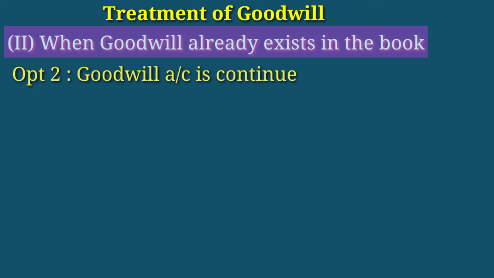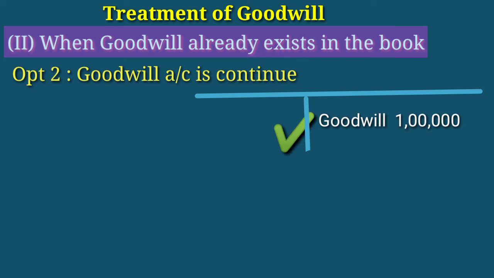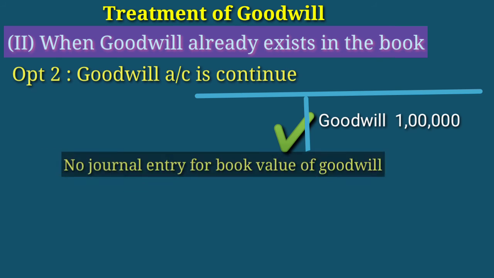The second option is that the goodwill account is continued. If we continue the goodwill account, there is no need to close the goodwill account. So no need to make a journal entry for writing off goodwill. If we close the goodwill, at that time we need to make a journal entry for writing off goodwill. But in this case, if goodwill is continued, there is no need to make a journal entry for writing off the goodwill. There is a slight difference in this case.